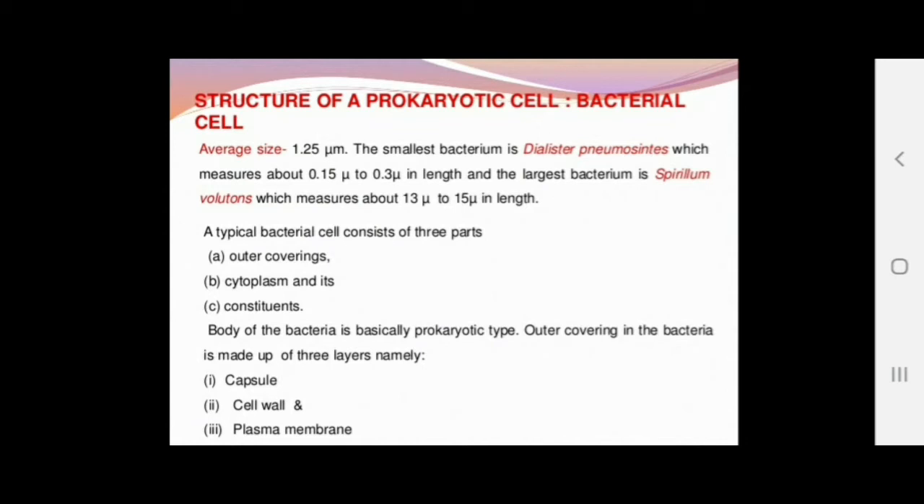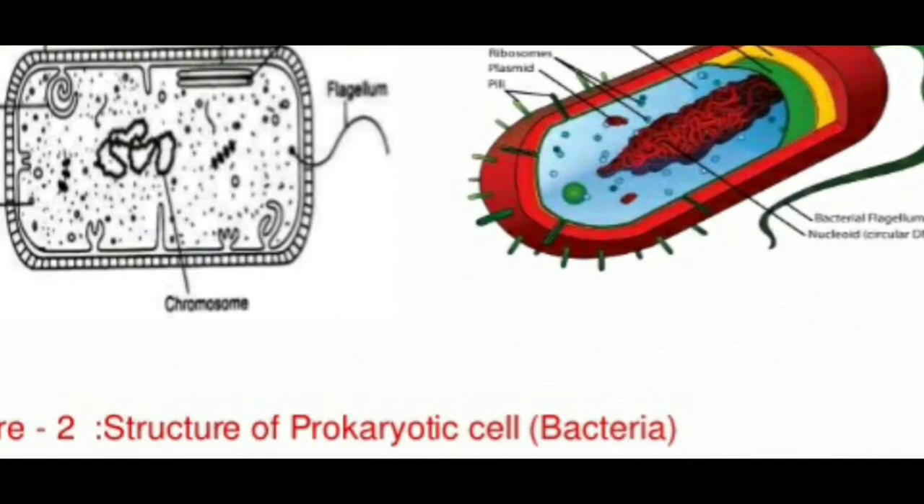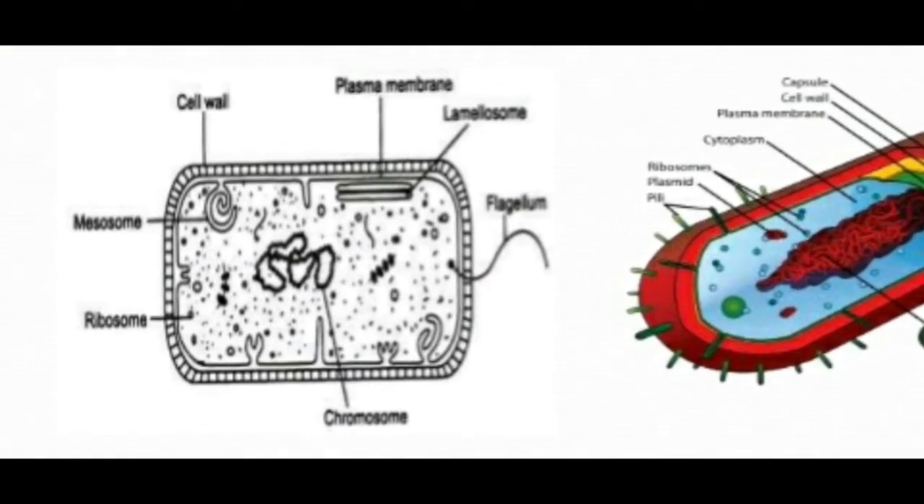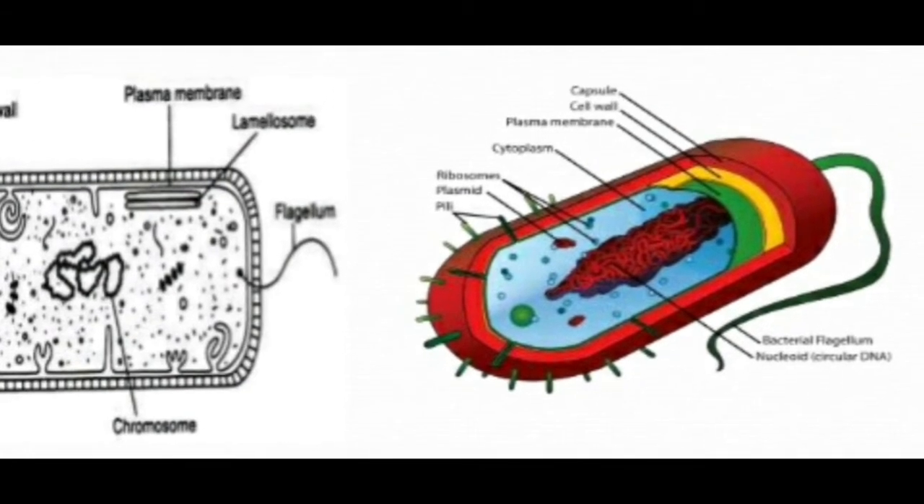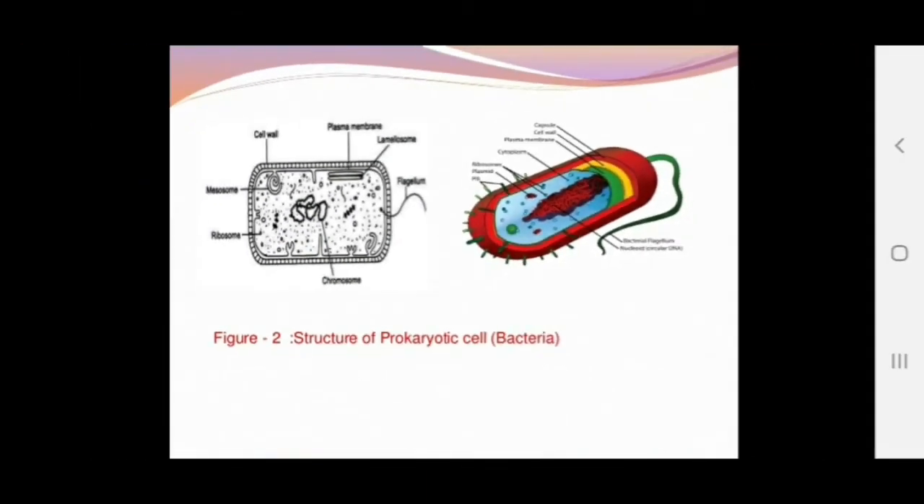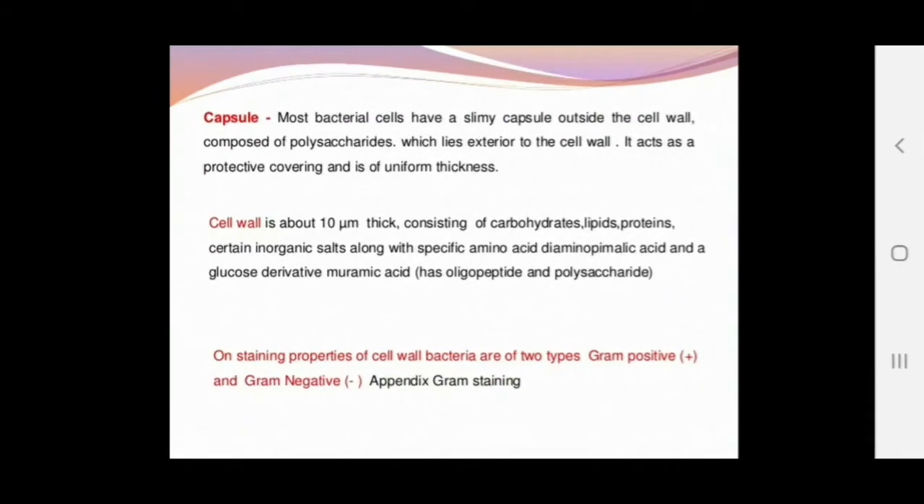are having three basic structures in them. The first one is the outer covering, which consists of the capsule, cell wall and the cell membrane or plasma membrane, then the cytoplasm and the constituents inside the cell. This is a typical bacterial cell. The structure of a typical bacterial cell is given over here. Clear? You can see the capsule, the cell wall, the plasma membrane enclosing the cytoplasm. It consists of ribosomes and different cell organelles, including the DNA. Clear? Now we will study each of them in detail.